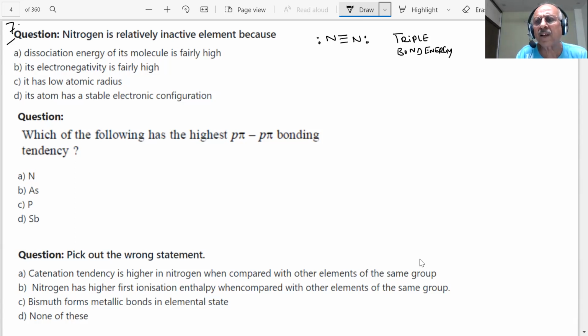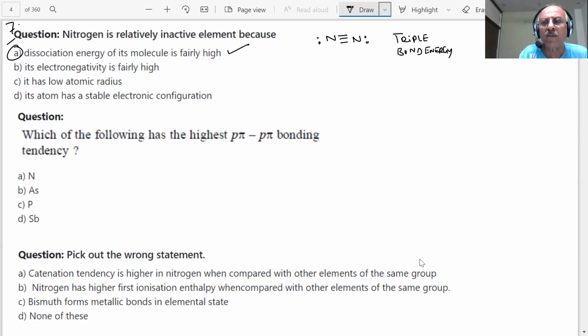And that is the reason you are inhaling air which contains 78% nitrogen. It is not attacking any of my body parts, students, or we would be gone. So dissociation energy is high.